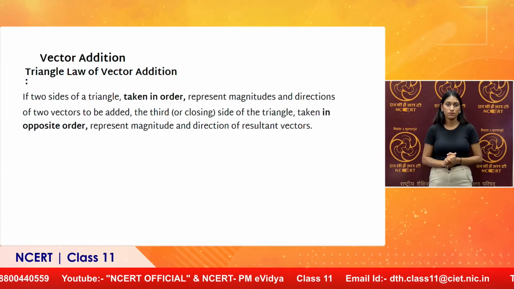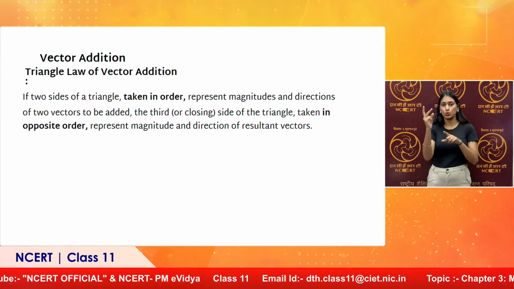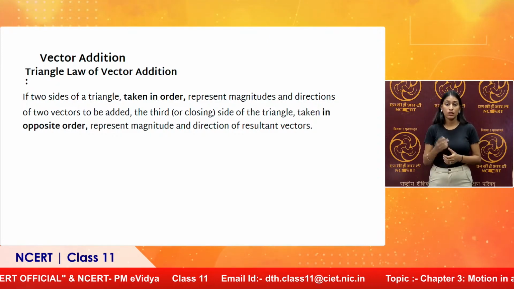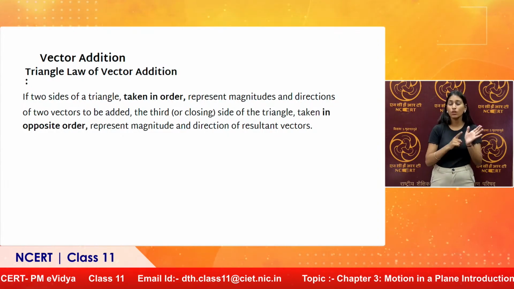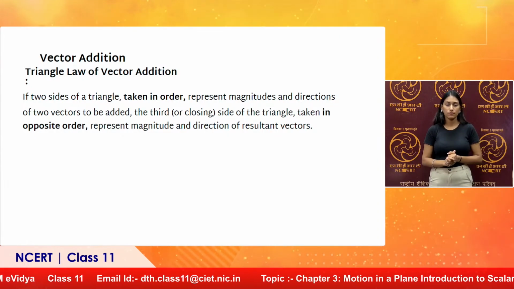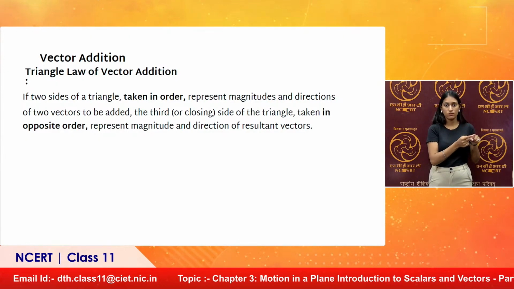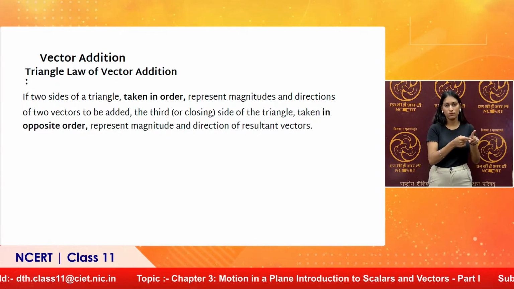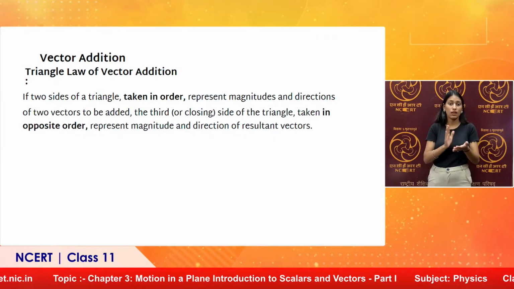Triangle law of vector addition: two sides of a triangle taken in order represent two vectors. We have two vectors to be added. The first vector will be represented by side number 1, the second by side number 2. There is a method which is very clearly outlined in the statement of the law. Let us read the statement very carefully.